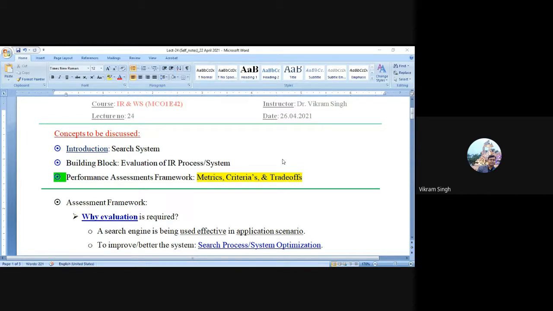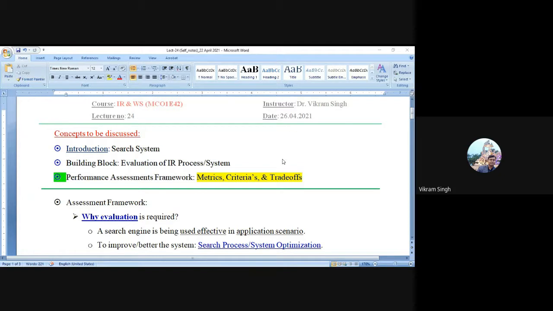And particularly in testing, you can recall that we have four levels of testing, right? The four levels, beginning from unit testing, then integration testing, then the third level is validation testing or user acceptance testing, and the last level is system testing, right? I hope you can correlate and clearly see how these four levels of testing can be conducted and planned in the case of search systems also.